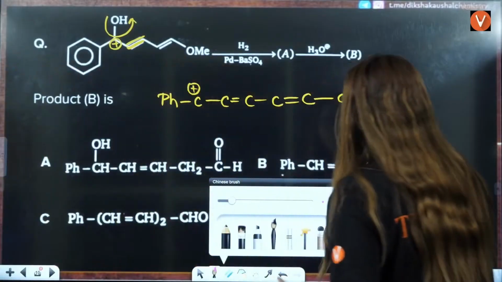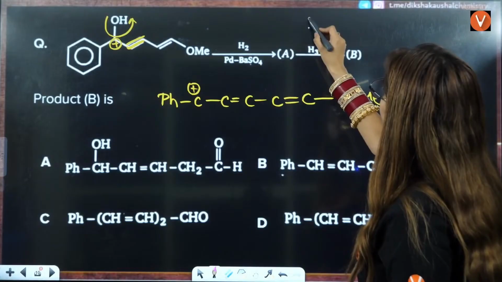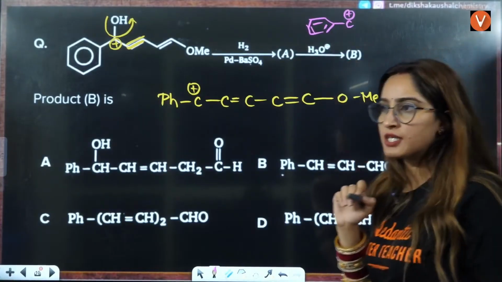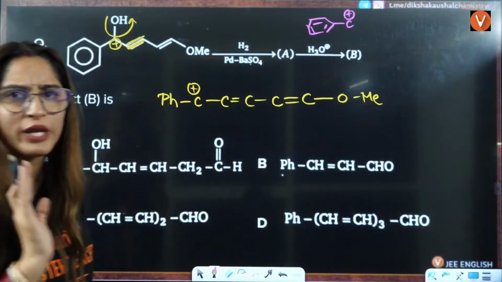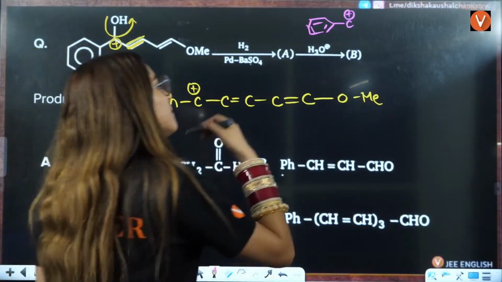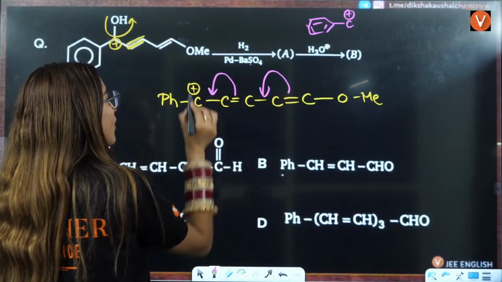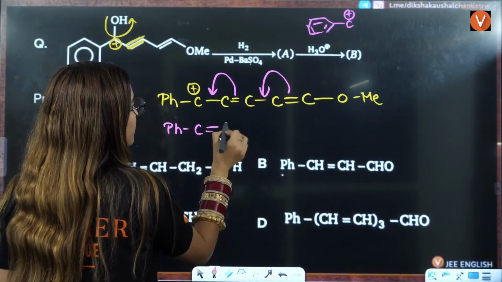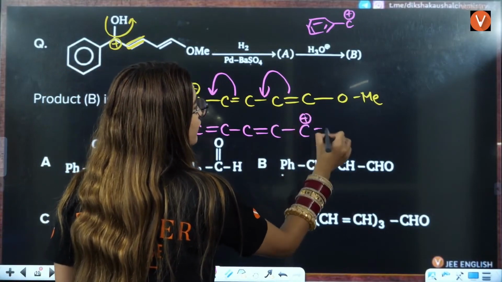Now, after this, what will happen? As you can see, this phenyl, that is this benzene ring, has carbon with the positive charge. That is showing resonance, so it is stable. But what if this electron shifts here and this bond shifts here? It will be Ph, C, double bond C, single bond, double bond. This is C, and the positive will be shifted here.